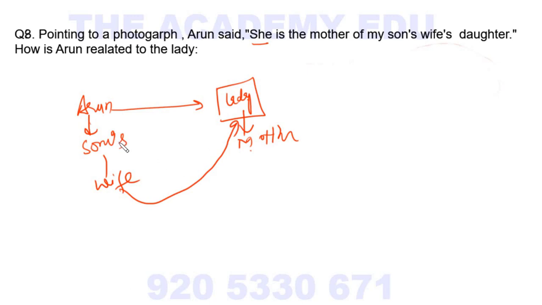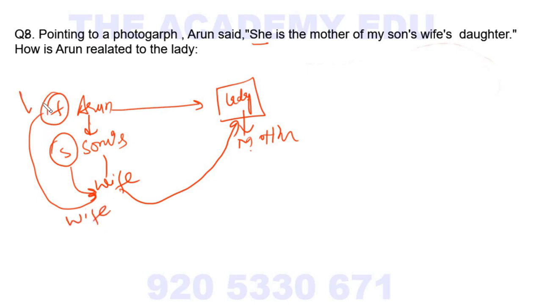My son's means he is father, he is his son. My son's wife, what is the relation between Arun and this wife? Wife and husband. And this wife is the mother of this lady. So who is Arun? How is Arun related to the lady? Arun is father.